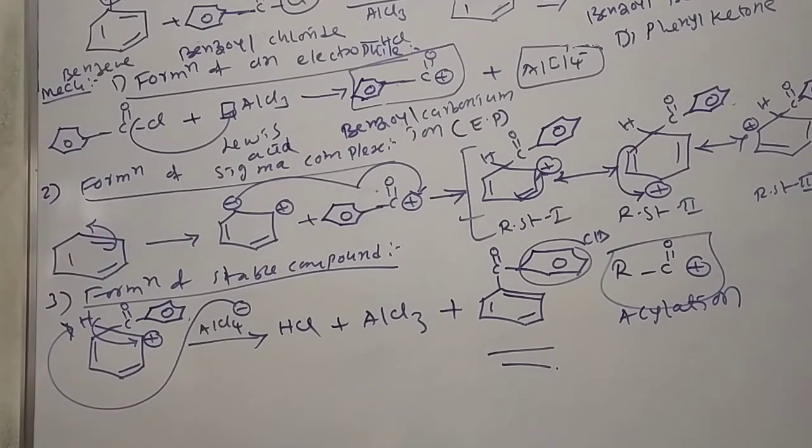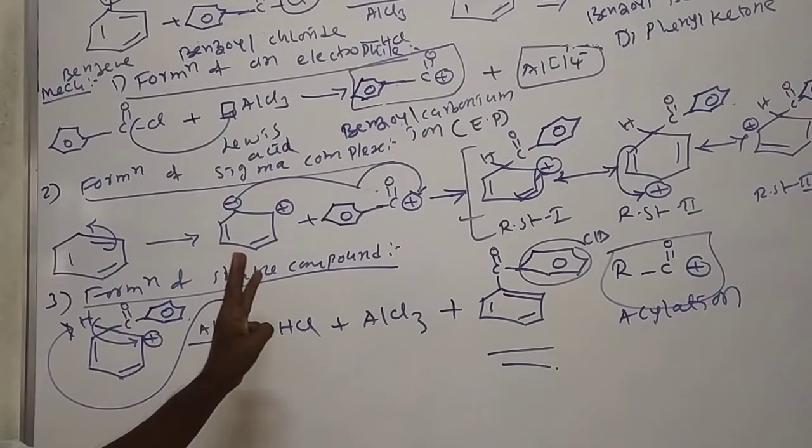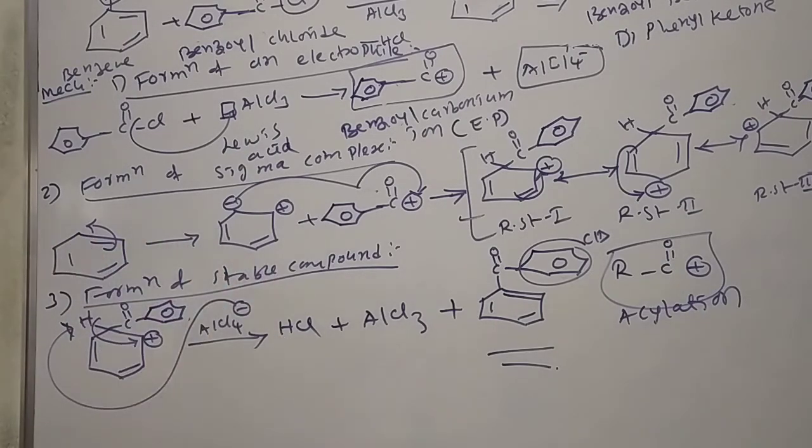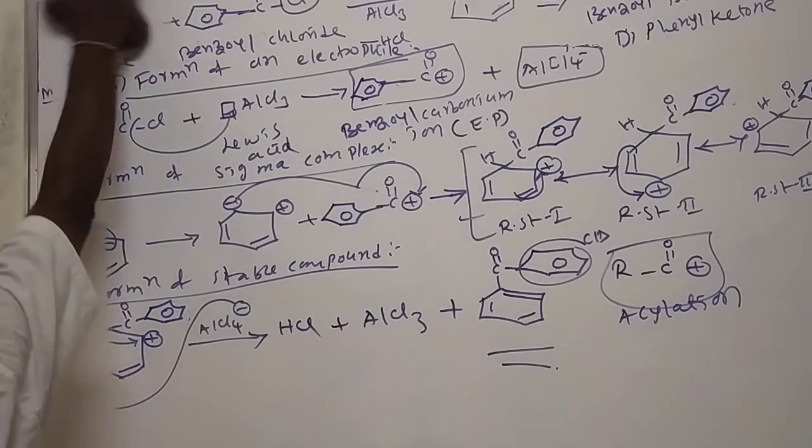This is about Friedel-Crafts alkylation, Friedel-Crafts acylation, and Friedel-Crafts benzoylation. 3 reactions finished. Then in continuation we will see one more important reaction, that is sulfonation.